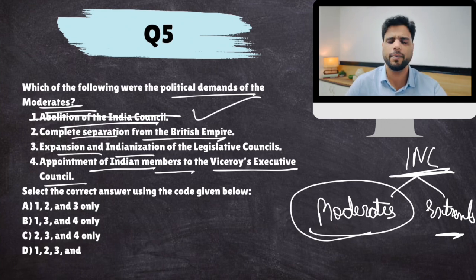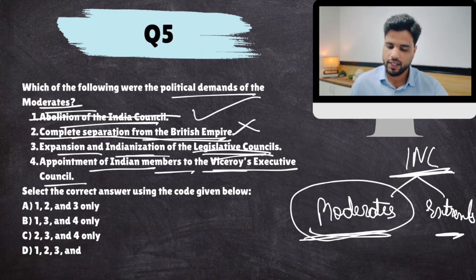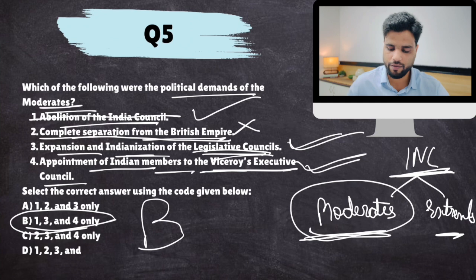That is, India should be governed by Indians. This was there. Complete separation from the British Empire was never on the cards for moderates. Moderates liked the British Empire. They just wanted some reforms within British rule. Expansion and Indianization of legislative councils. Now, legislative councils back then were a parliament of sorts. They passed laws, so they demanded more Indians in this. And the Viceroy's Executive Council was basically the executive. They wanted Indians in this also. So both these are correct. They wanted these reforms, but they liked British rule. They pledged loyalty to British rule. Okay, so the answer is 1, 3, 4.